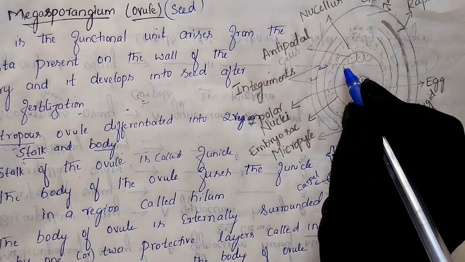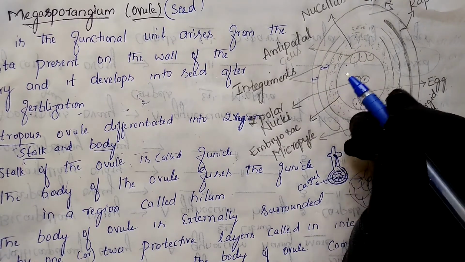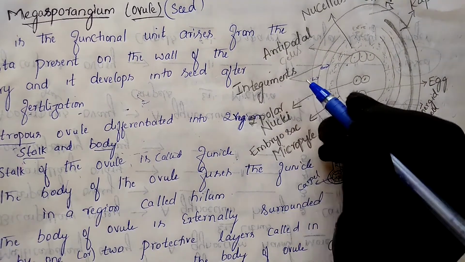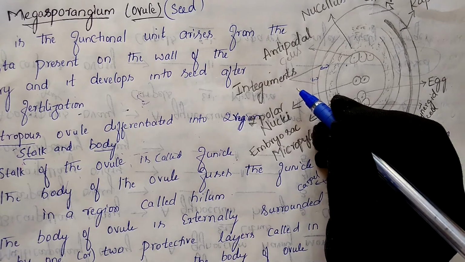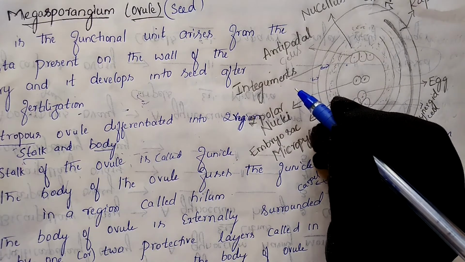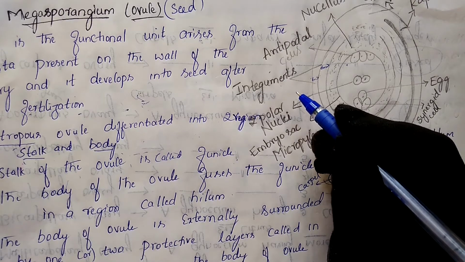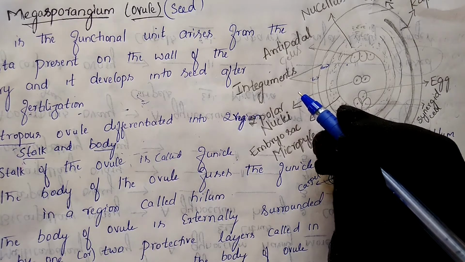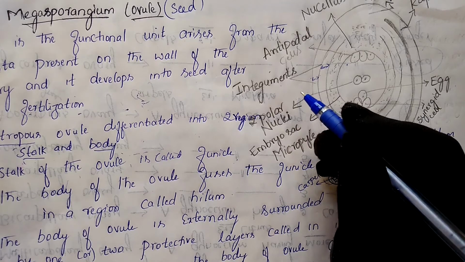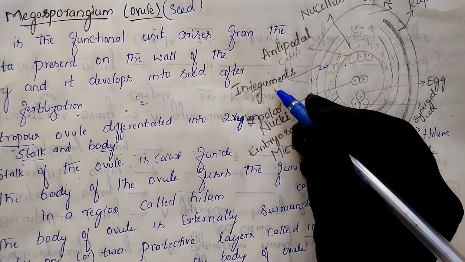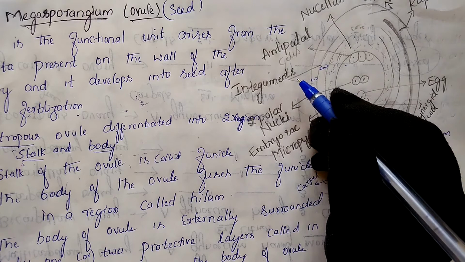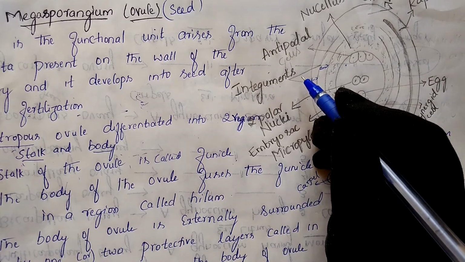Later, when this anatropous ovule converts into the seed, this integument develops into the seed coat. You have seen plenty of seeds, and for that, a seed coat will be present. For example, you have seen the groundnut. The groundnut contains the seed coat, the chilka. That chilka is nothing but what came from the integument. This integument later gets formed into the seed coat.